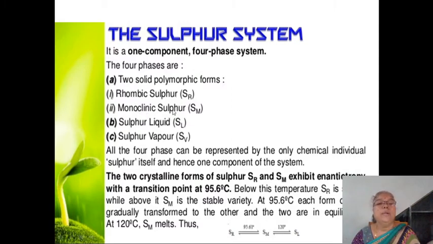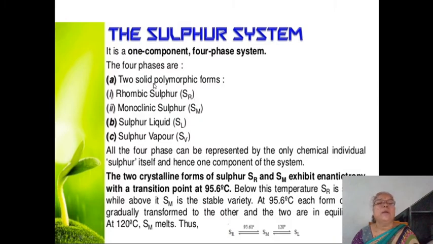The 4 phases involved in the sulfur system are rhombic sulfur, then monoclinic sulfur, and these two forms are different solid structures. That means rhombic sulfur has a different structure than monoclinic sulfur, and remember that two solids having different spatial arrangements constitute two separate phases.